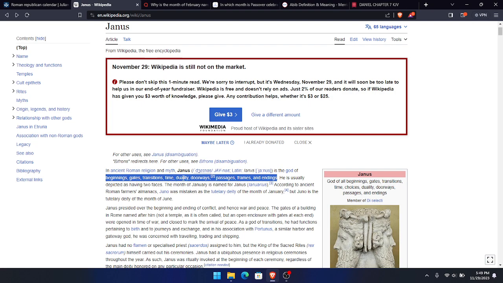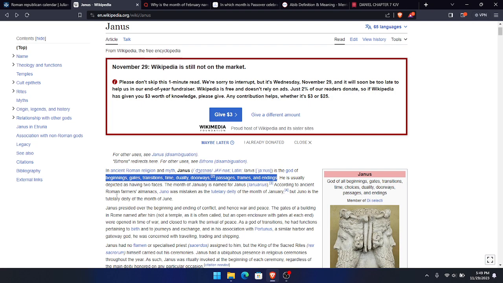Time, duality, doorways, passages, frames, and endings. He is usually depicted as having two faces. The month of January is named for Janus. Come on, man.